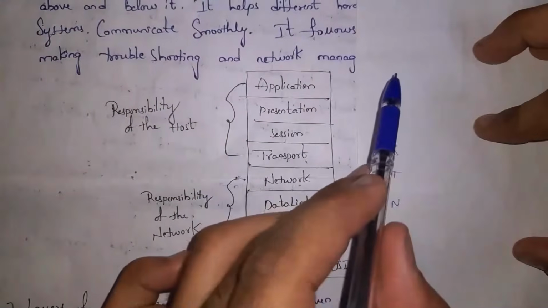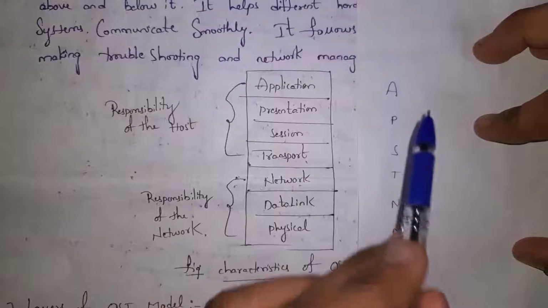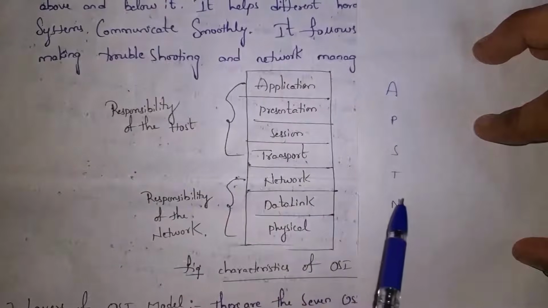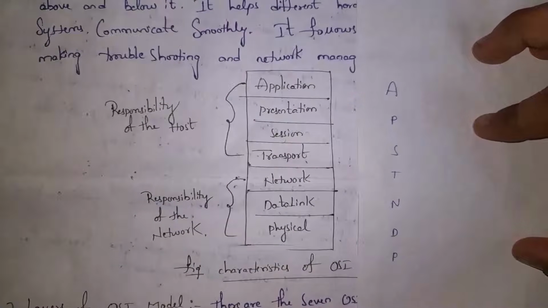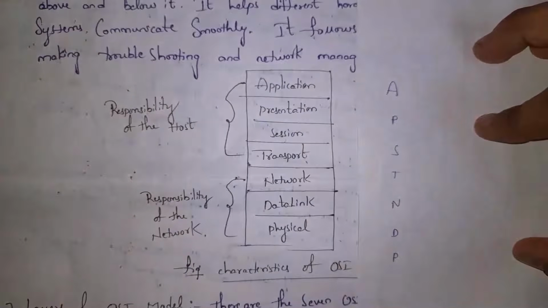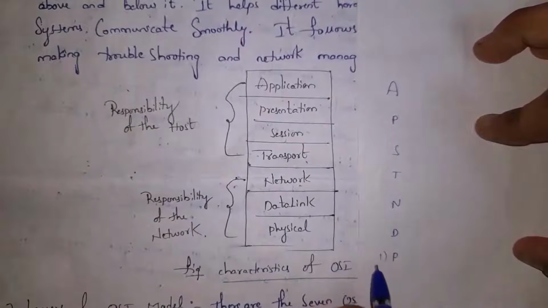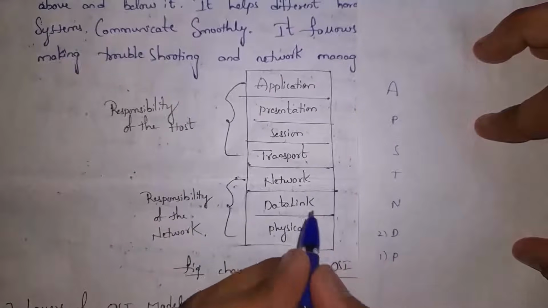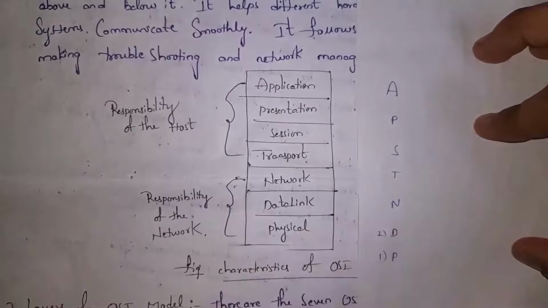Where A stands for application layer, P stands for presentation layer, session layer, transport layer, network layer, data link layer and physical layer. Guys, first layer is not application layer. First layer is physical layer. We need to start from downward direction. So first layer is physical layer, second layer is data link layer, third layer is network layer and so on.